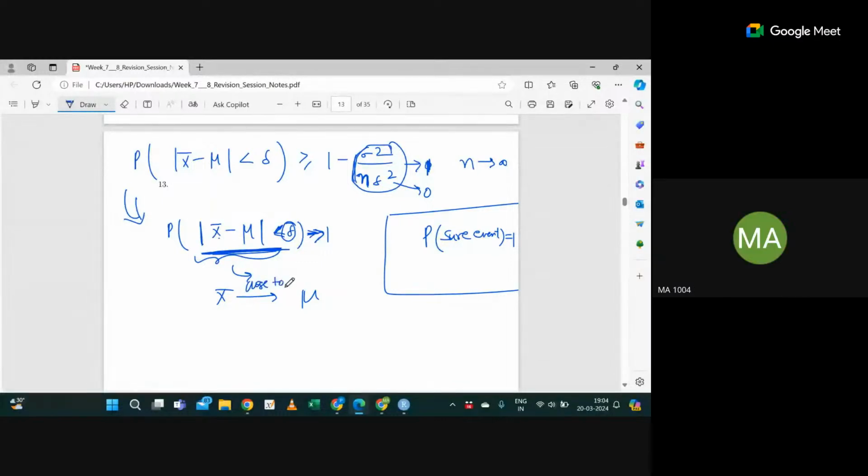That is what I'm trying to explain. If delta is very small, and the probability is 1 in that very small space, that means x bar is close to mu. That's all. Okay, so the weak law of large numbers is fine to everyone.